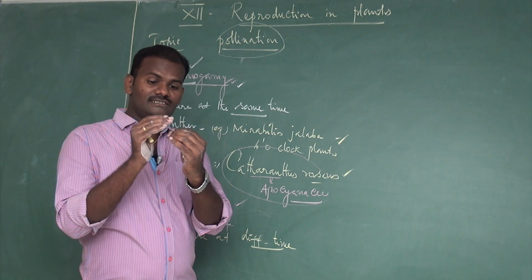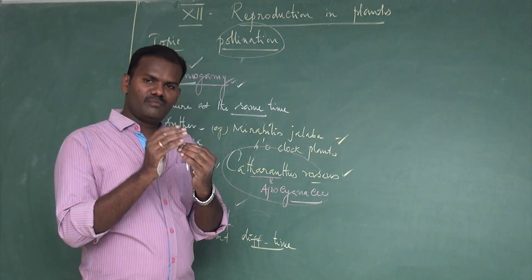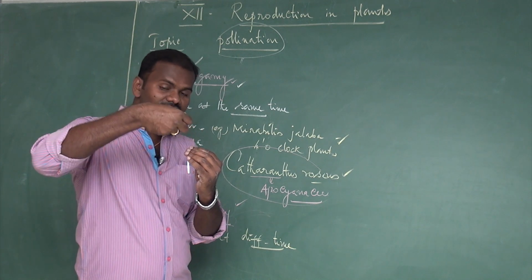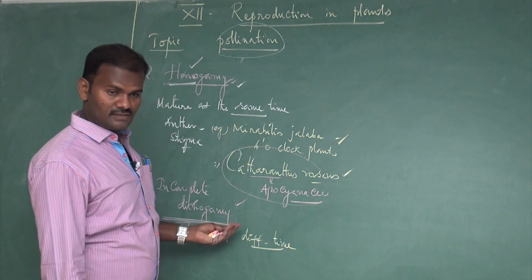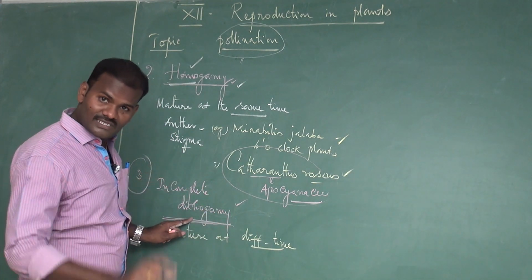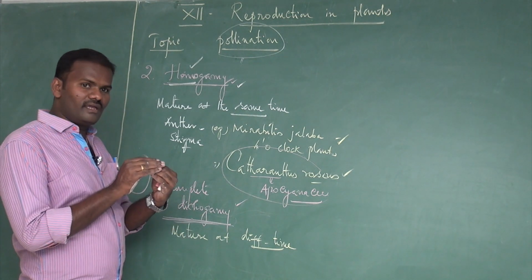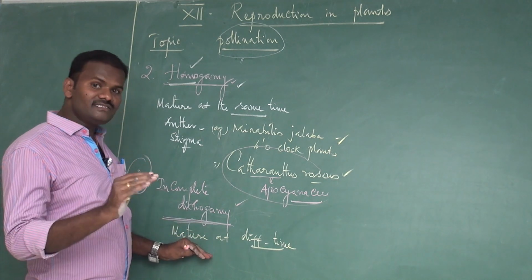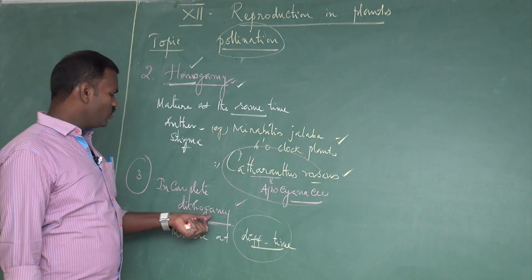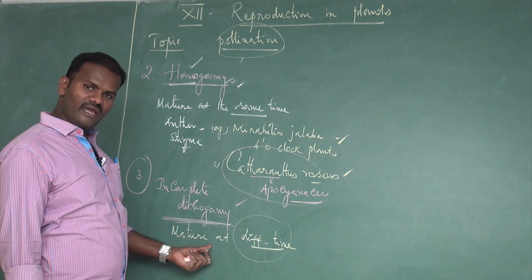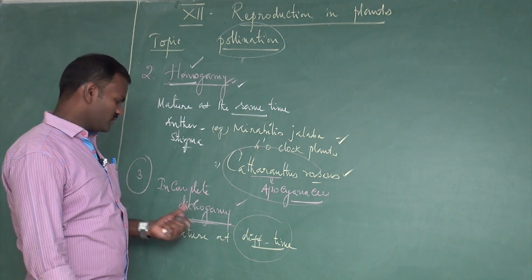If both sex organs overlap during maturation, the pollen grains reach maturity and burst open to dust the pollen grains on the plant's own stigma. It is another chance for self pollination. But actually in dichogamy there is no chance for self pollination. There are more chances for cross pollination. But due to overlapping at the time of maturation, some chances also occur for self pollination. That is the keyword: in dichogamy, the sex organs androecium and gynoecium mature at different times. These are called dichogamy.